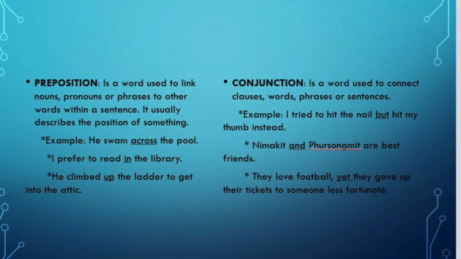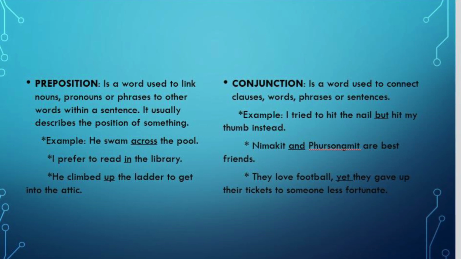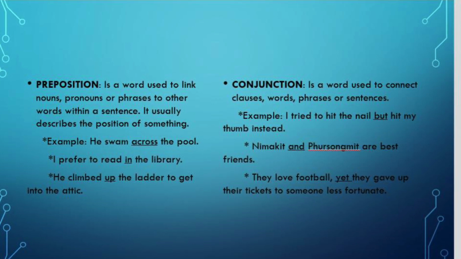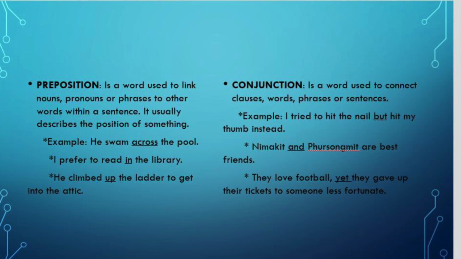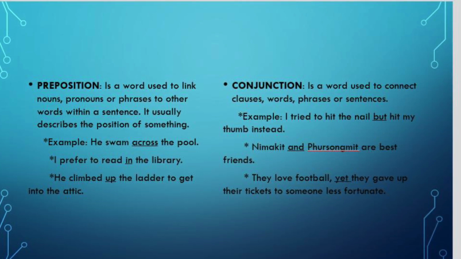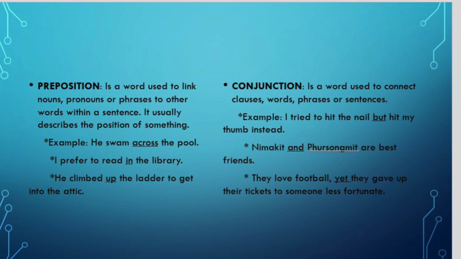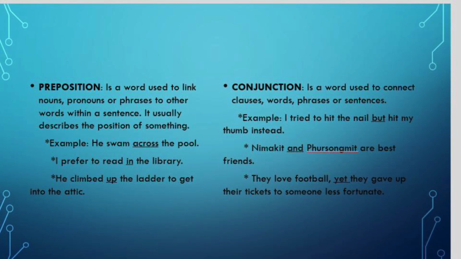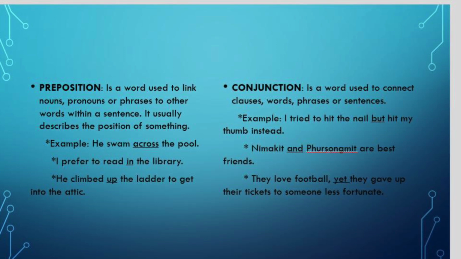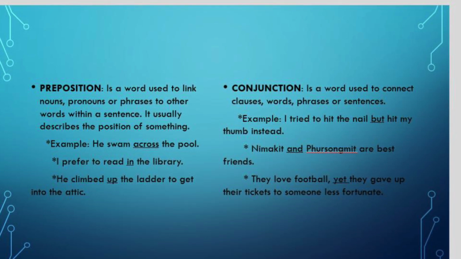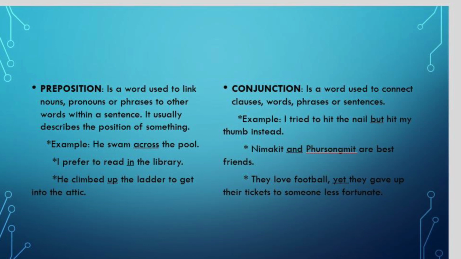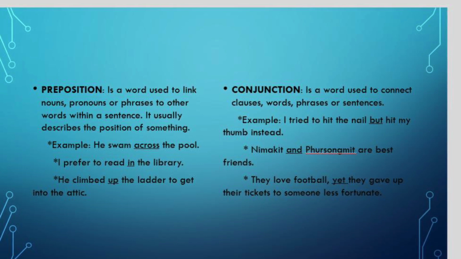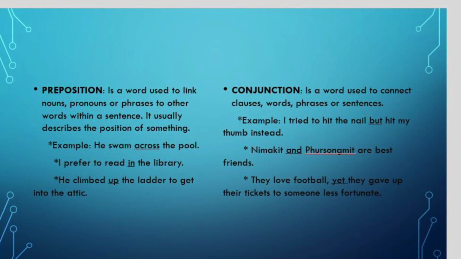All right. So now the next part of speech is conjunction. A conjunction is a word used to connect clauses, words, phrases, or even sentences. For example, I tried to hit the nail, but hit my thumb instead. The word but is a conjunction here. Nimakit and Fursongmit are best friends. Again, the word and is a conjunction here.